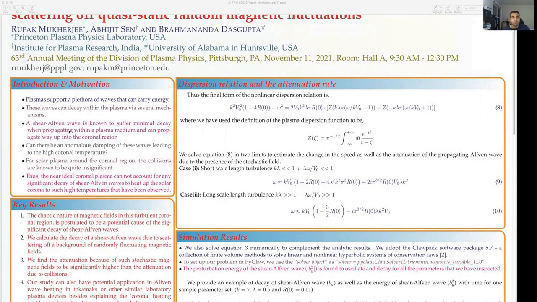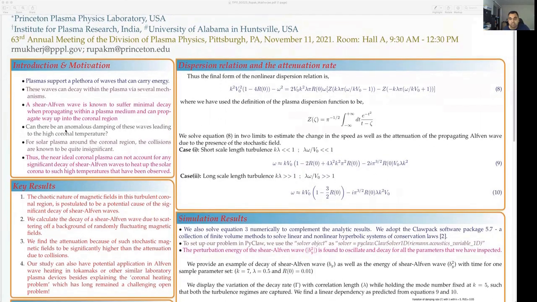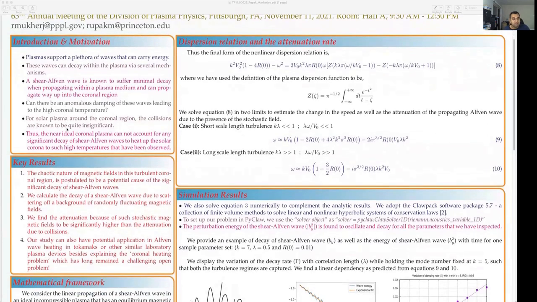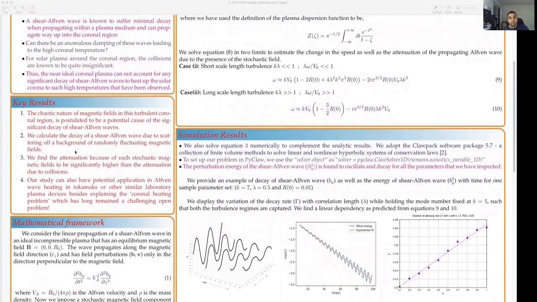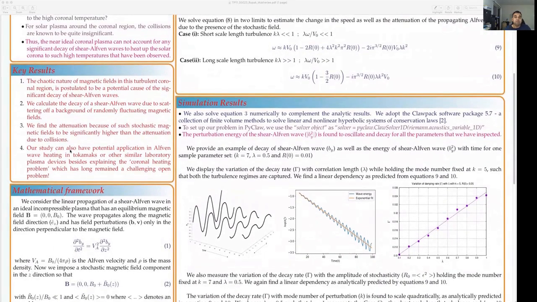until the corona. When the wave decays, the energy gets dissipated within the nearby plasma and heats up the medium, thereby increasing its temperature. Interestingly, the viscous and resistive decay of shear Alfven waves does not adequately account for the high temperature of the solar corona. Our proposed alternate mechanism shows that the attenuation because of such stochastic magnetic fields is significantly higher than the attenuation